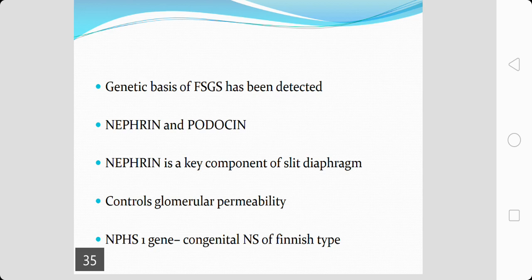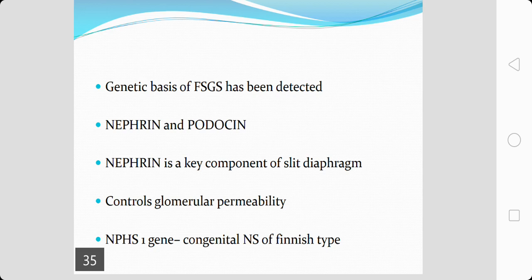Any mutation in the gene encoding nephrin, that is the NPHS1 gene, can cause an alteration in glomerular permeability. An NPHS1 gene mutation can give rise to congenital nephrotic syndrome of the Finnish type.